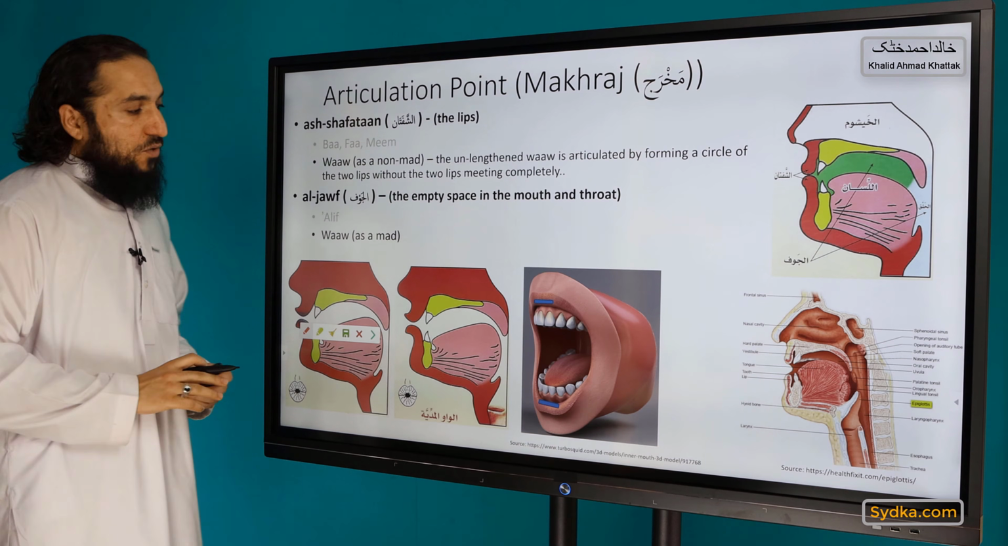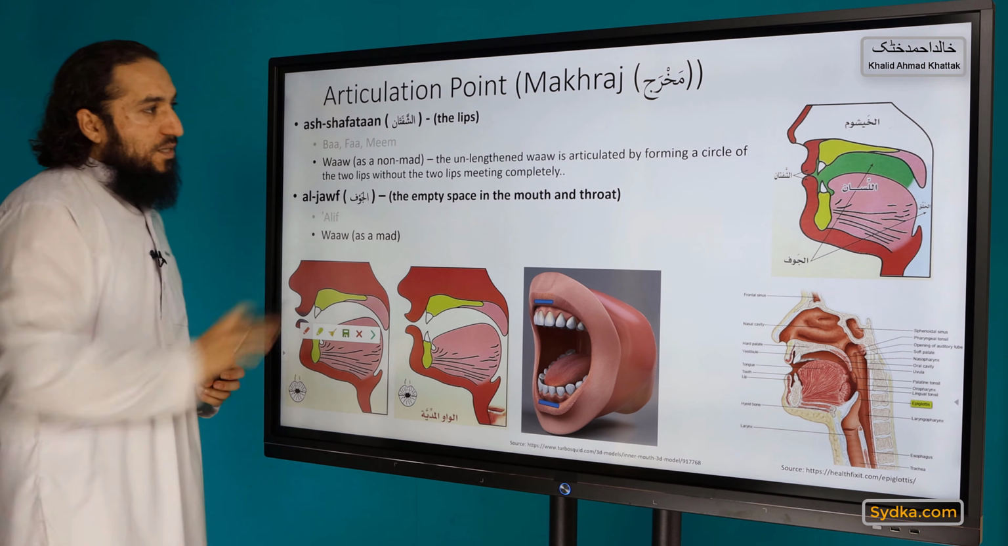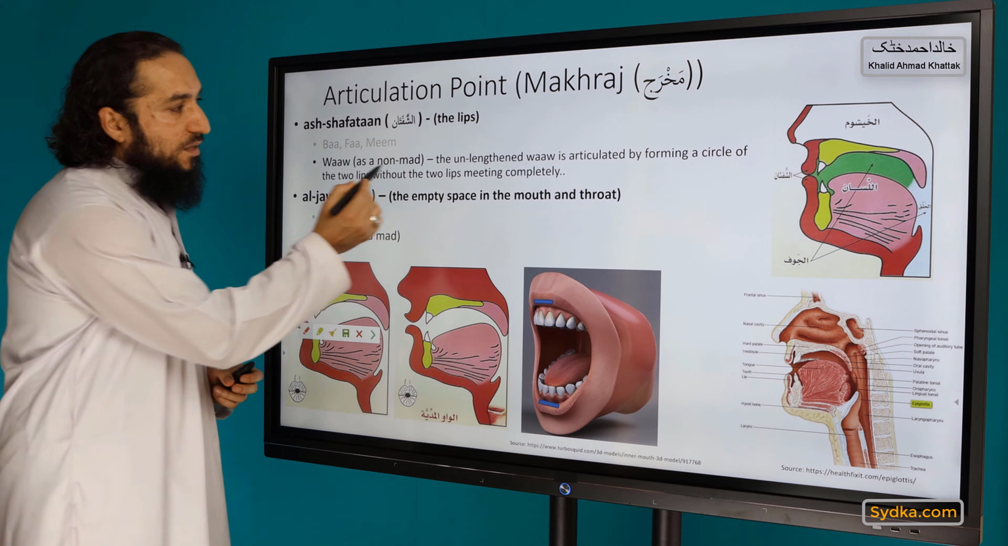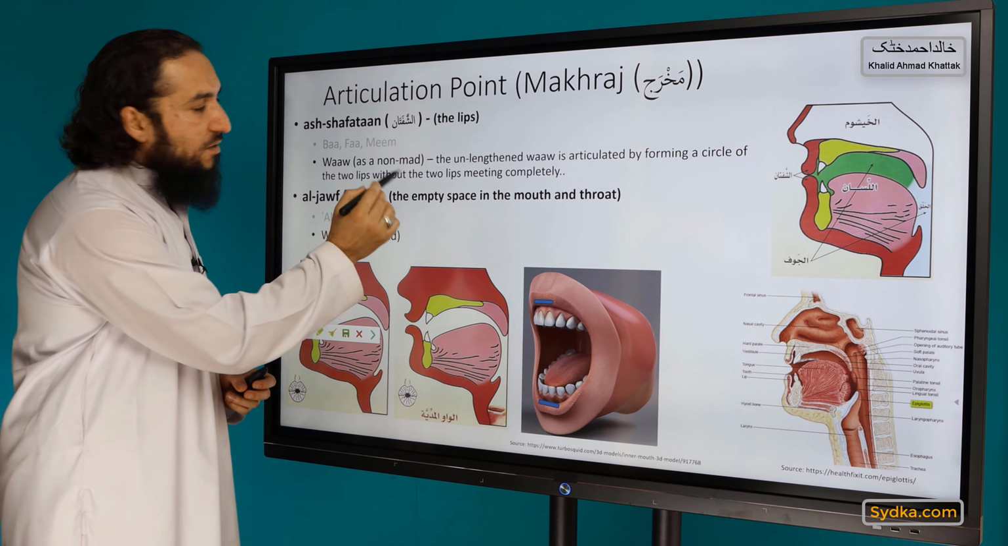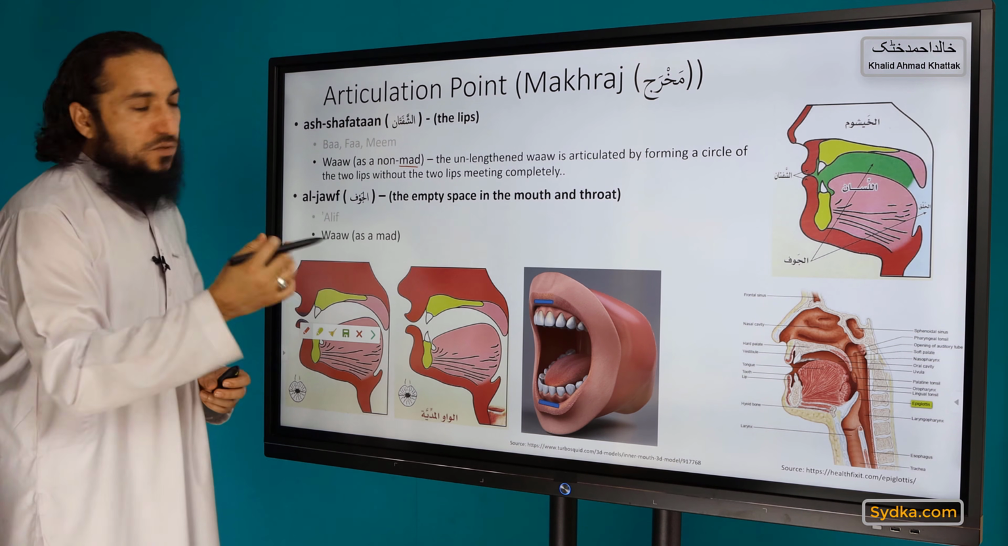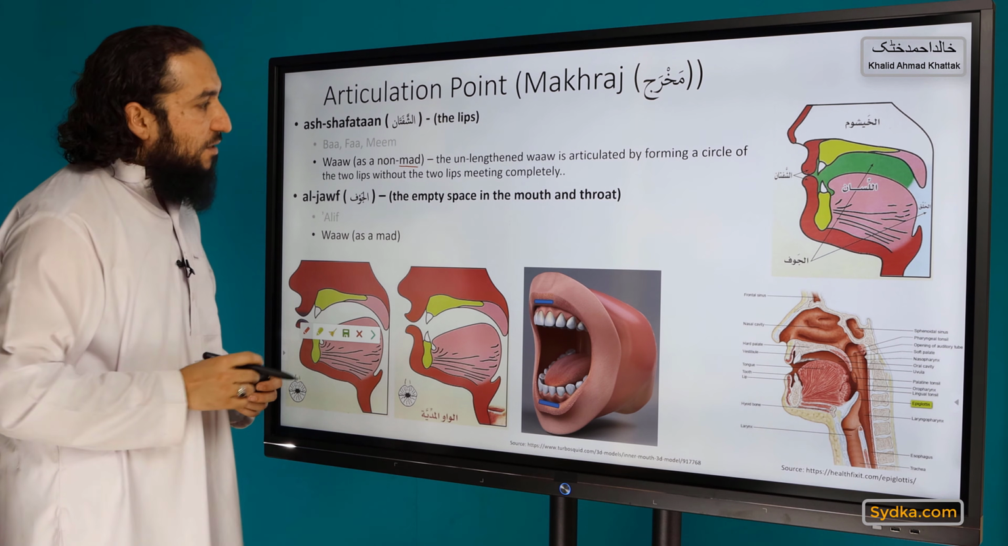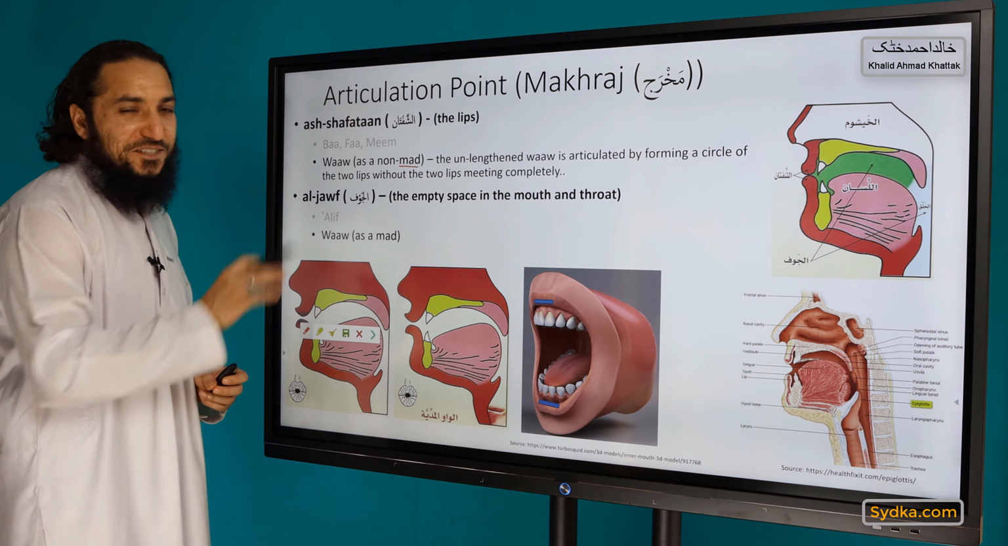Has two articulation points as well. The first one is when it's written as mad, but it's actually mad, non-mad. Non-mad means when it's not lengthened. So it's written like in English as mad, but it's pronounced as mad. Okay.